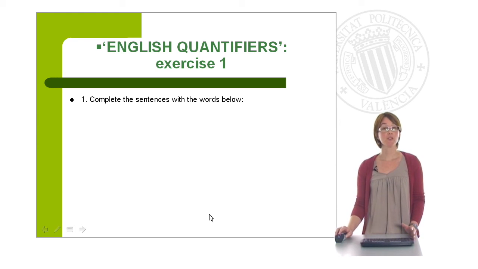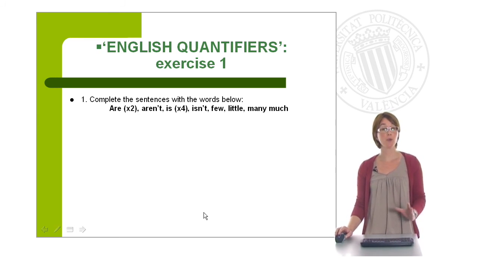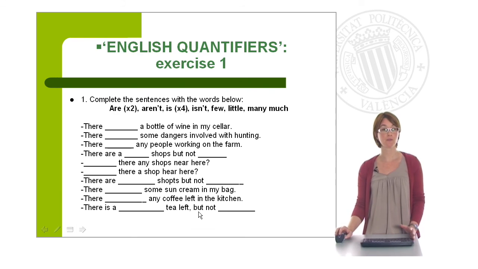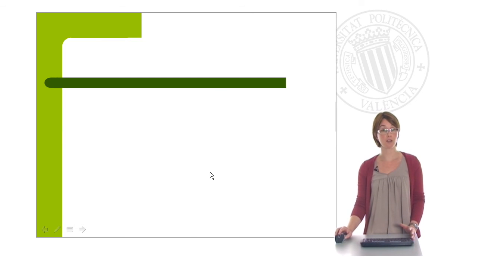Right. And now I want you to try the following exercises. In the first exercise, you have to complete the sentences with the words below. So here you have all these sentences, right? And the first thing you have to decide before trying the exercise is whether the nouns here are countable or uncountable. Because depending on whether they are countable or uncountable, you are going to use the verb in the singular or the plural form, and you are going to use some quantifiers or others. Good luck with the exercise. And here you've got the key.